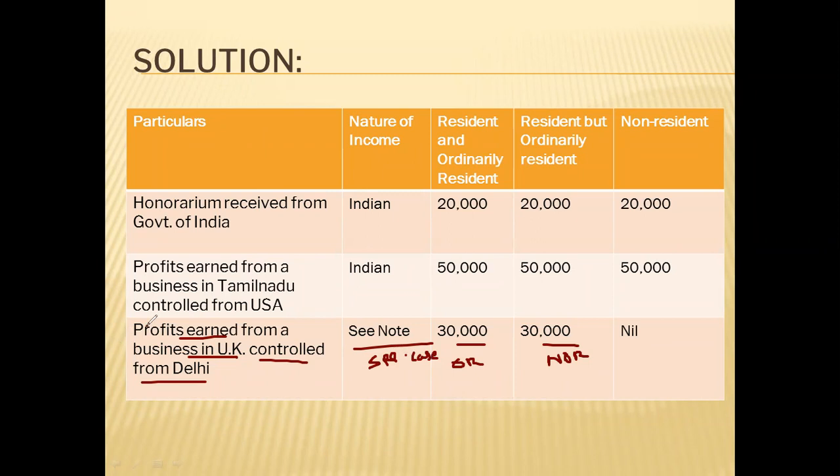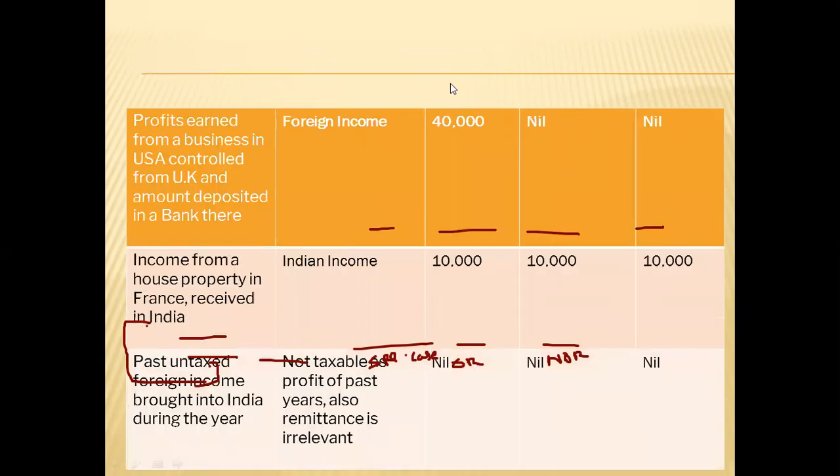So you have to remember this: profit from business set up outside India but controlled from India, ordinary and not ordinary. In all other cases, Indian income, all the three persons; foreign income, only ordinary resident. Other two will not be paying tax. So this is how you have to understand the concept of scope of total income.